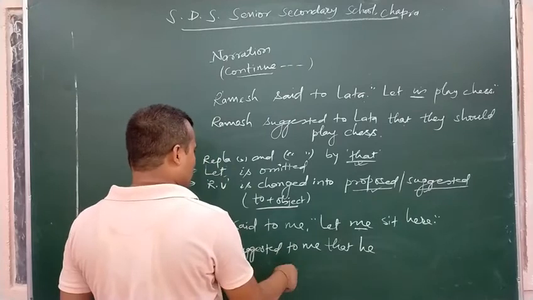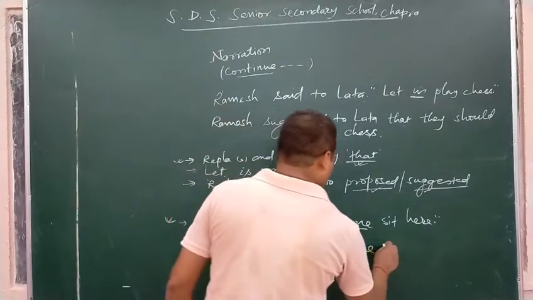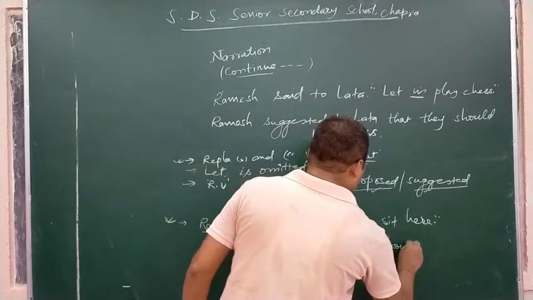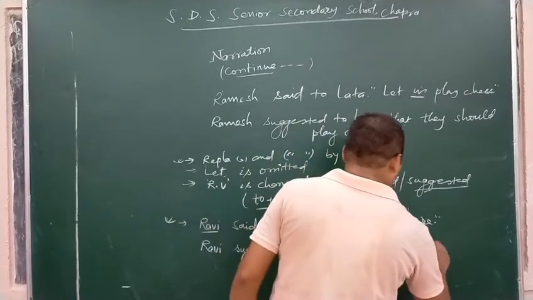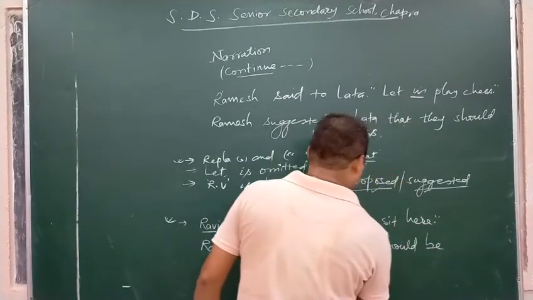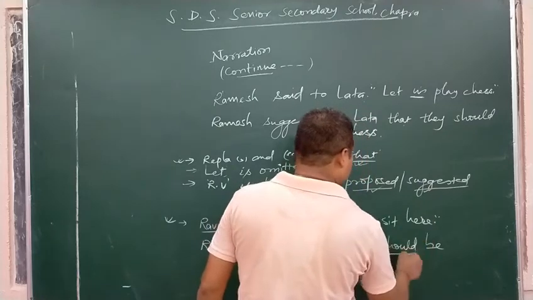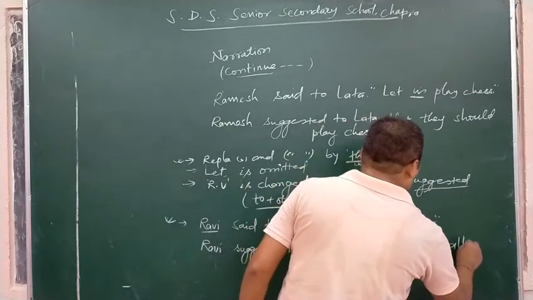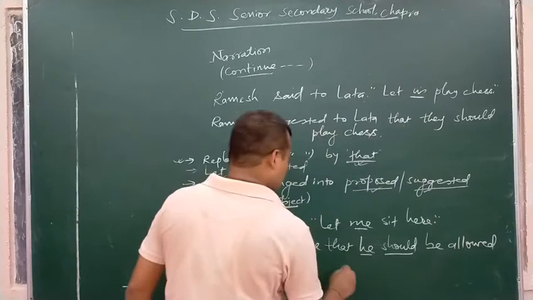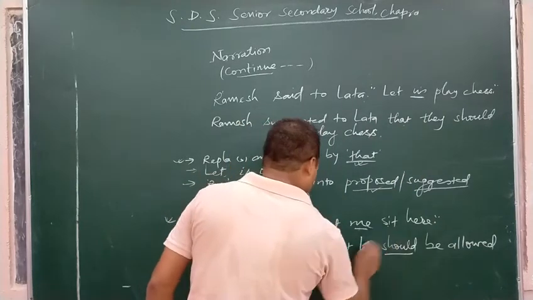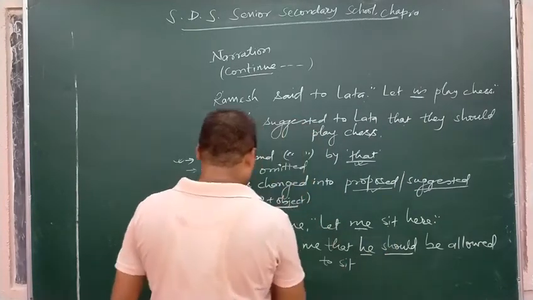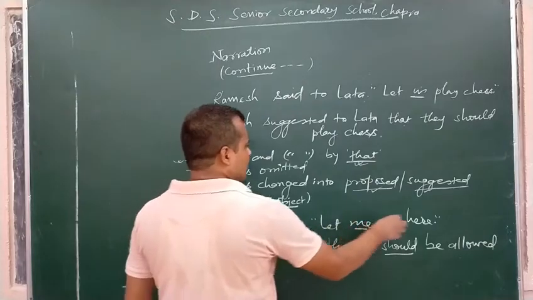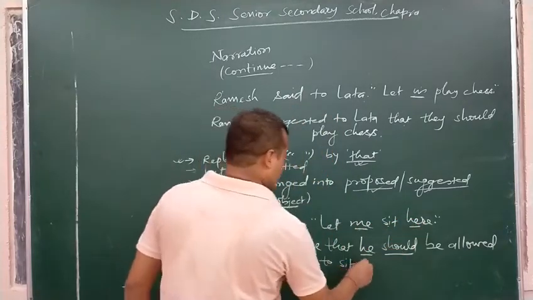Ravi suggested to me that he should be allowed to sit. The pronoun is changed here, should is used after that, and be allowed. The reporting clause is in past, that's why here would be changed into there, sit there.